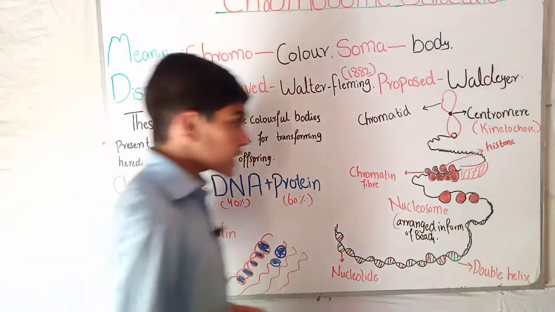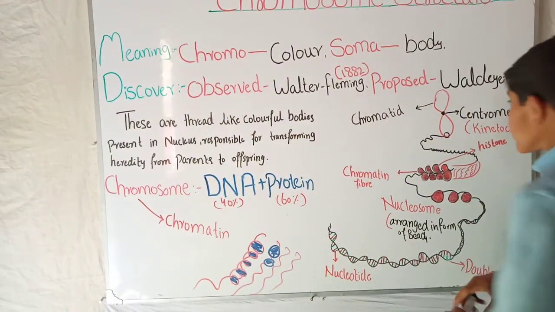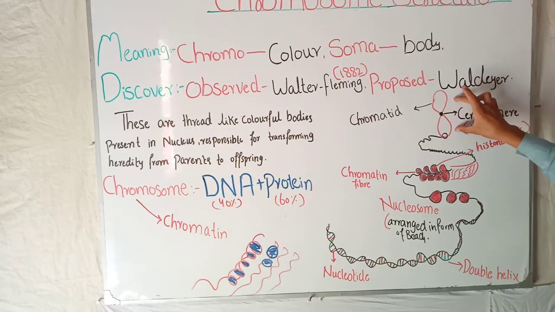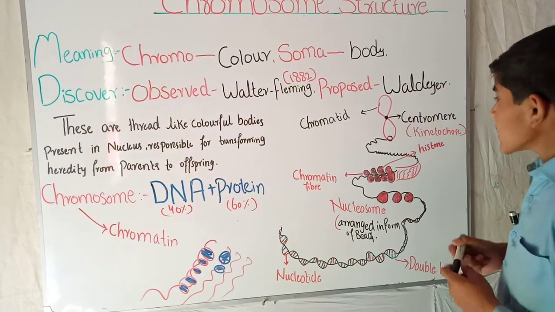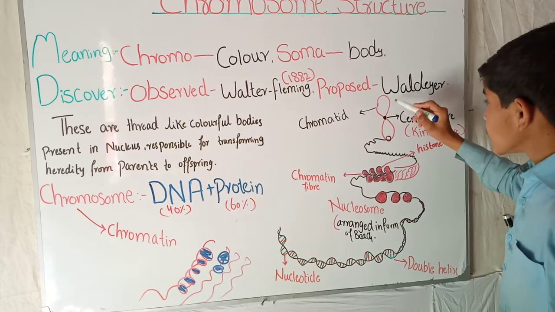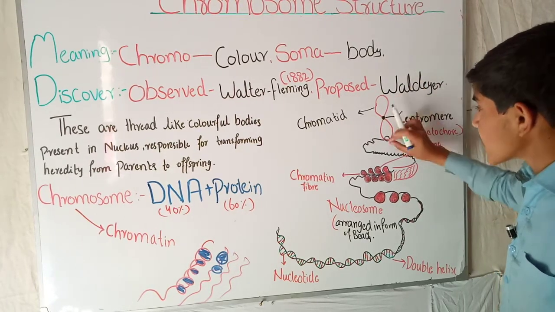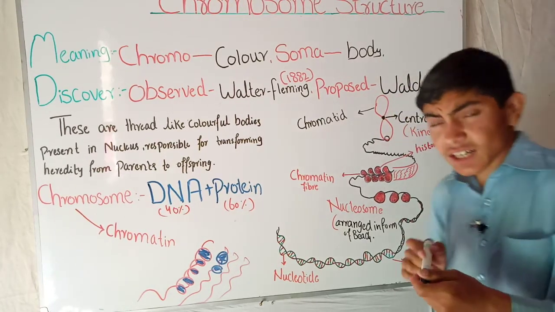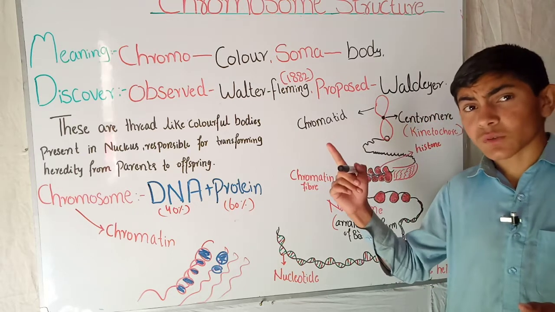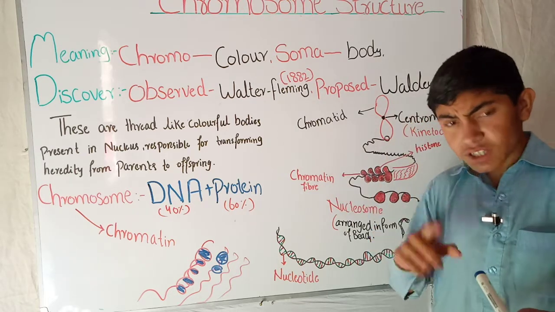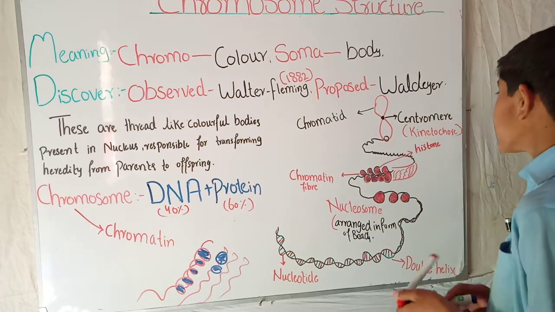If we talk about its structure, you can see here, this is a chromosome. This is made of two arms. This one arm is called the chromatid. This condition of chromosome is before the cell division, while when the cell division occurs, this chromosome converts to a structure like this.